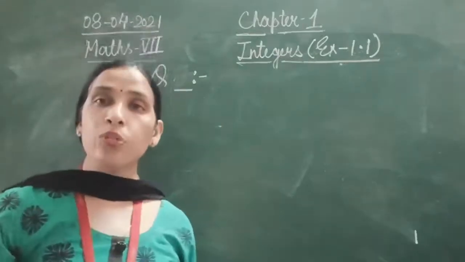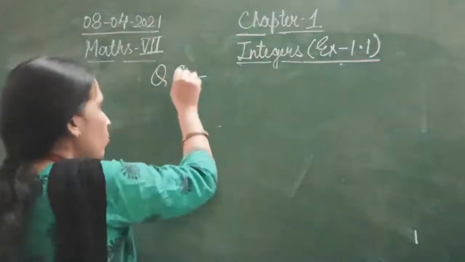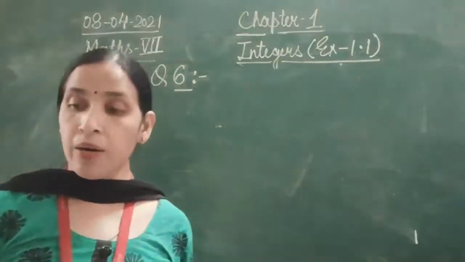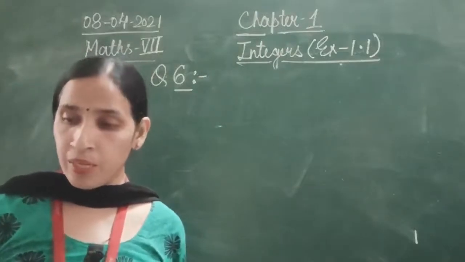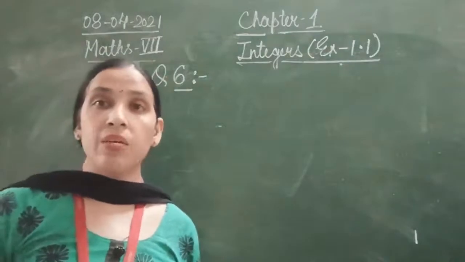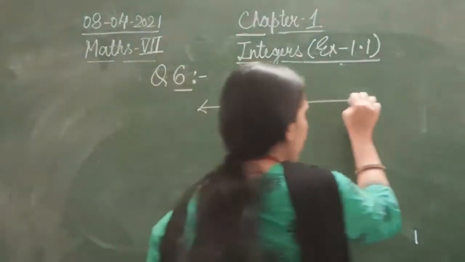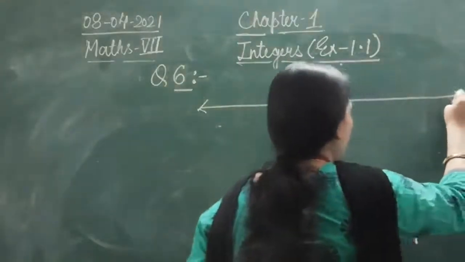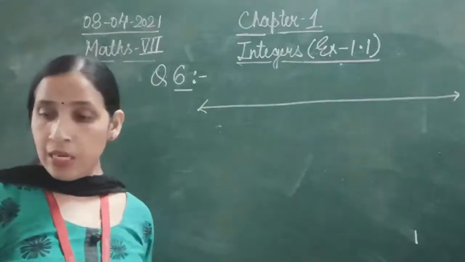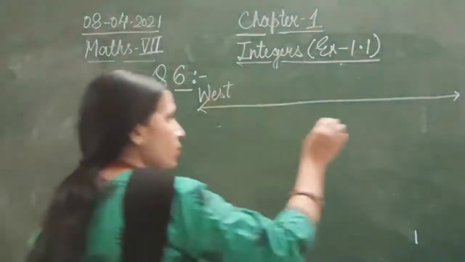Rita goes 20 kilometer towards east from a point A to point B. Now one figure is given. I am going to draw that figure and then we will see what is given in the question. Now in this direction, right is east and the left is west. So we'll write this west and this is your east.